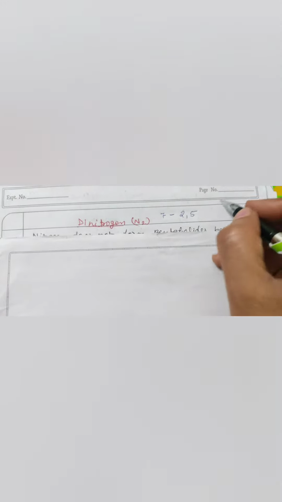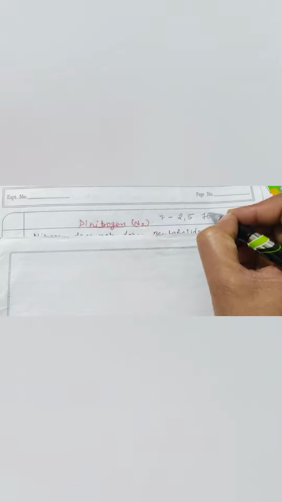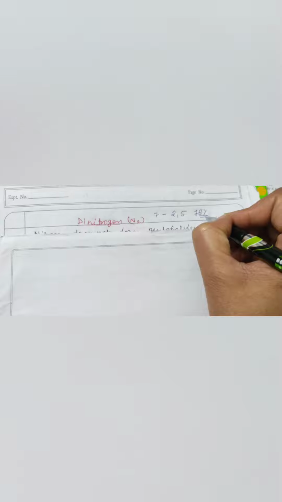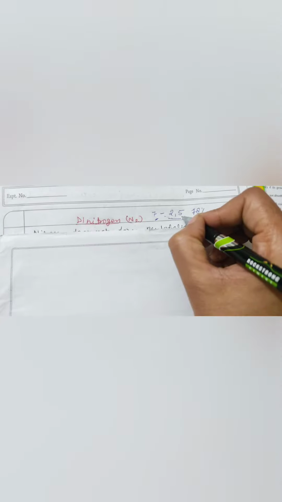As you know, nitrogen is a gas which is present in the atmosphere at 78%. This gas is neither combustible nor a supporter of combustion, still it is present in the atmosphere. Nitrogen has atomic number 7 and its configuration is 2, 5.